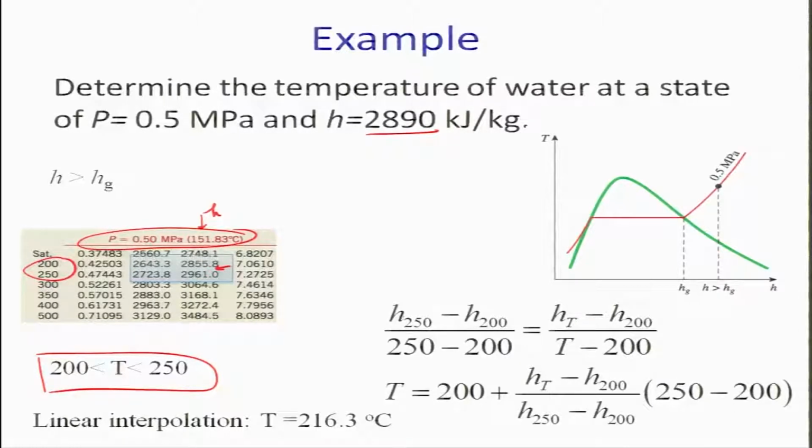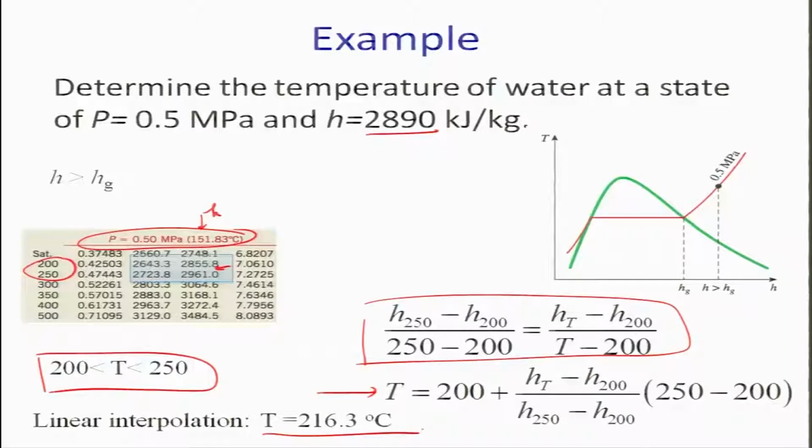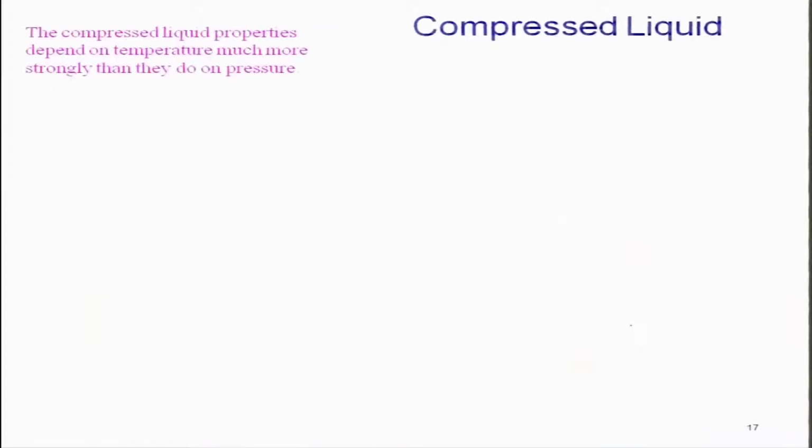We use delta H divided by the temperature, and from here we rearrange to get the temperature, which comes out to be 216.3 degrees Celsius. What we are looking at is simply the slope of the line between these two points. This is a common way of solving problems where the data are not given for each point, so we make use of linear interpolation.